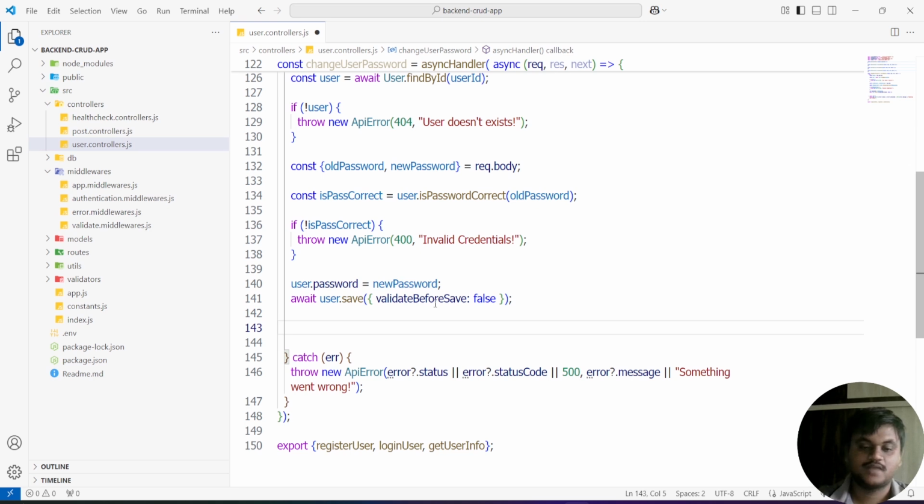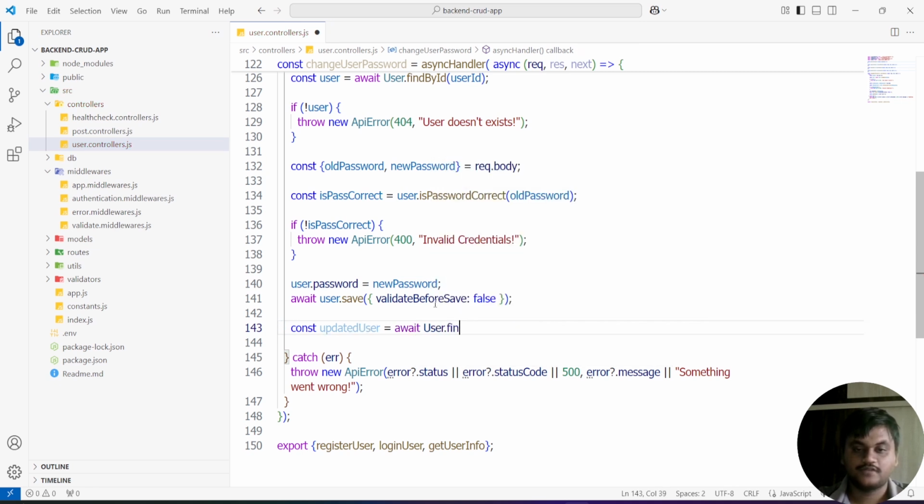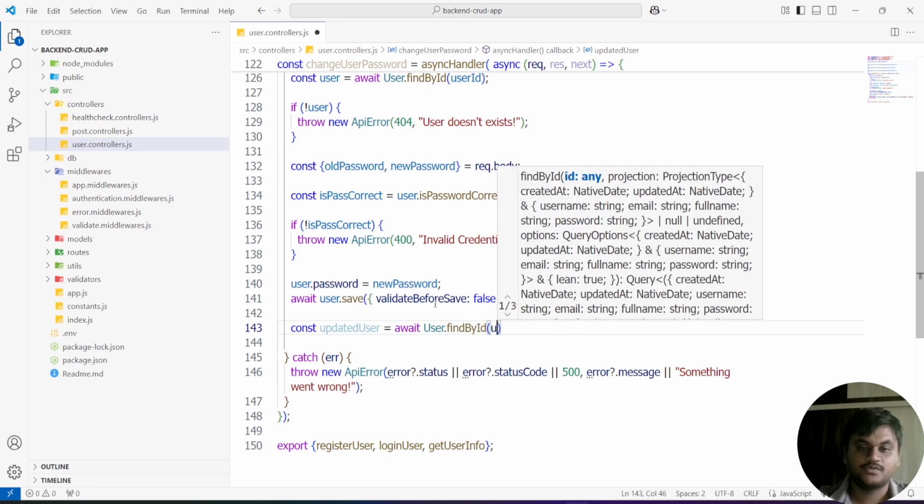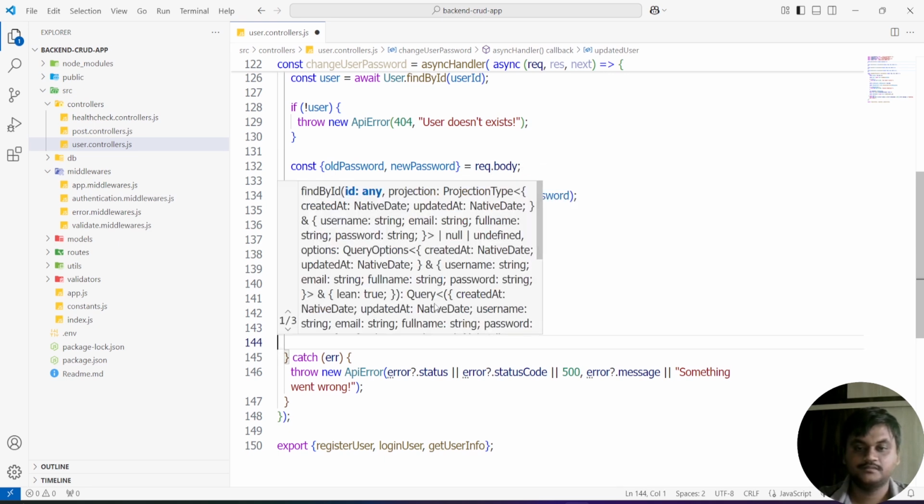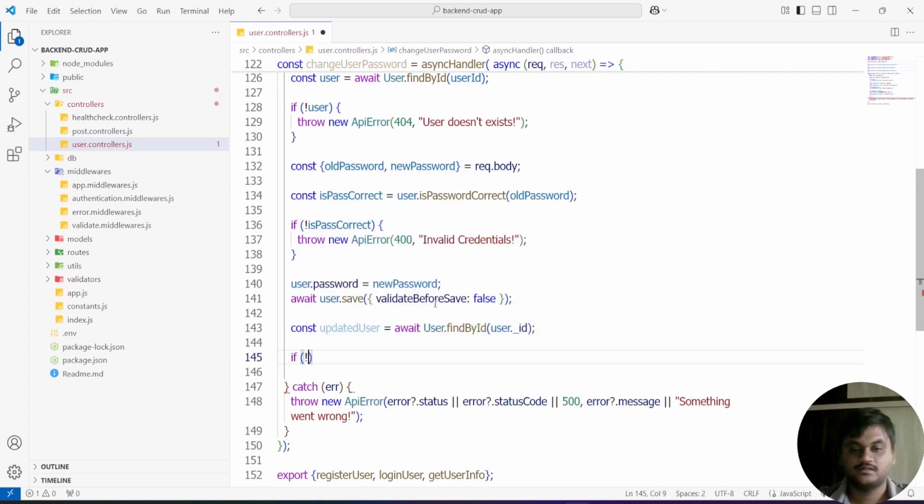After completing this, I'm going to check the password and get the updated information: updatedUser equal to await User.findById, and I'm going to pass user._id. Here also you can check this once again. You will get the updated user.